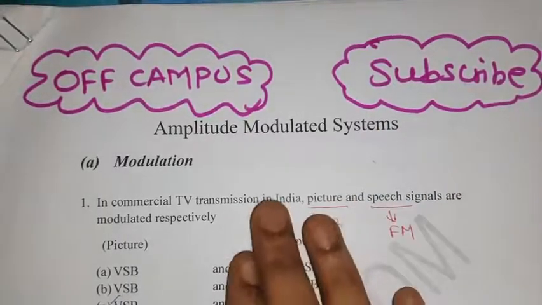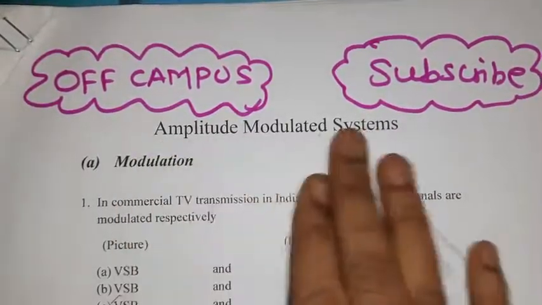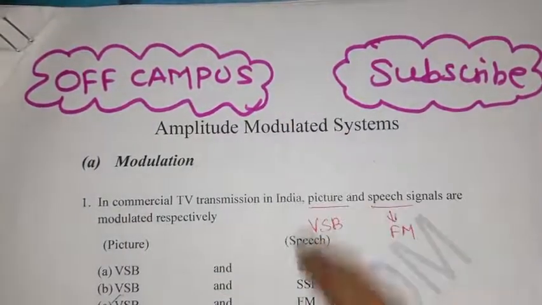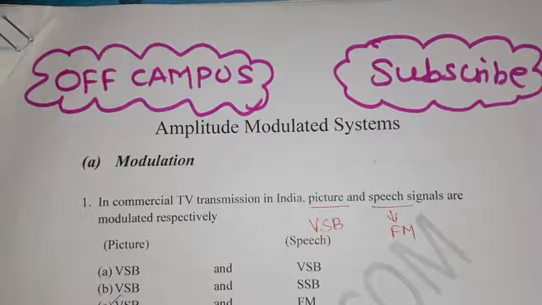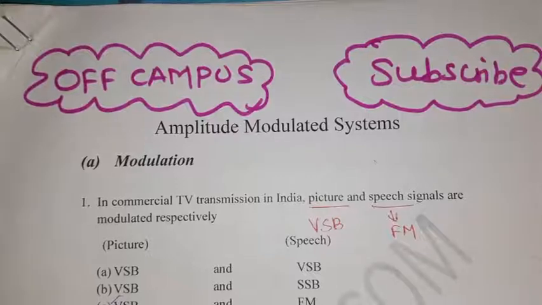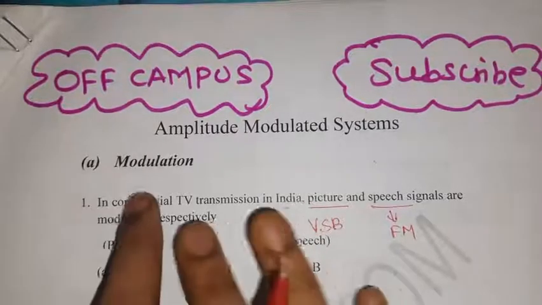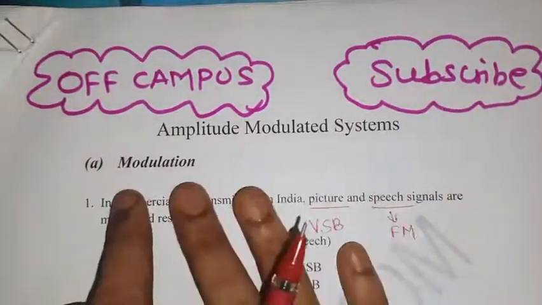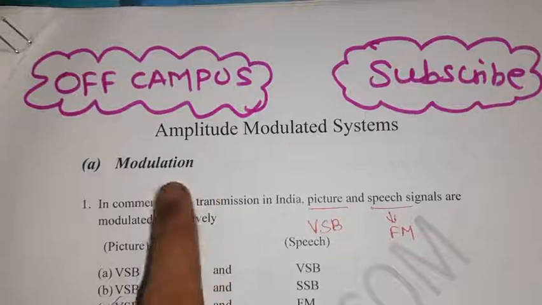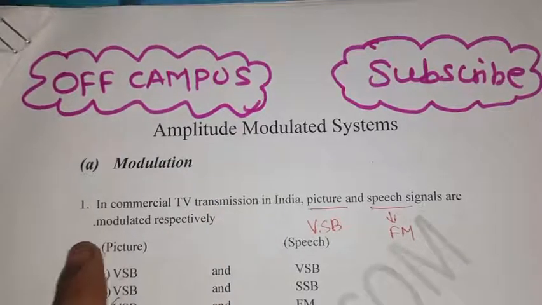In this video, we are going to see, under communication system, in amplitude modulated system, a few problems which are repeatedly asked in competitive exams like GATE, TRB and TNEB assistant engineer. So in that, we are going to see amplitude modulation and demodulation problems and problems based on receivers. What is the first one? First one is modulation. In that modulation, what is the first question?